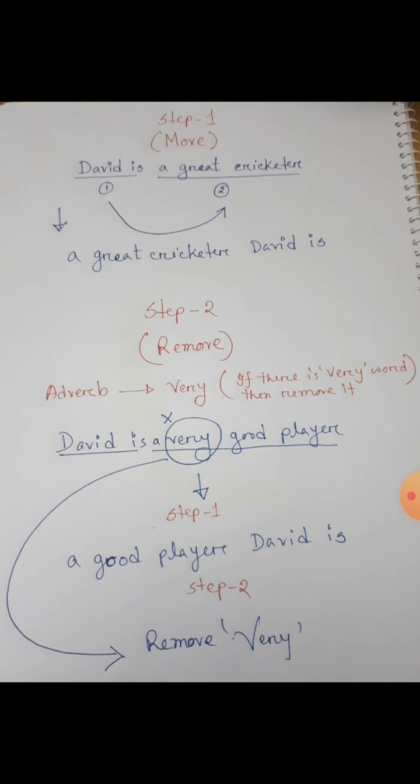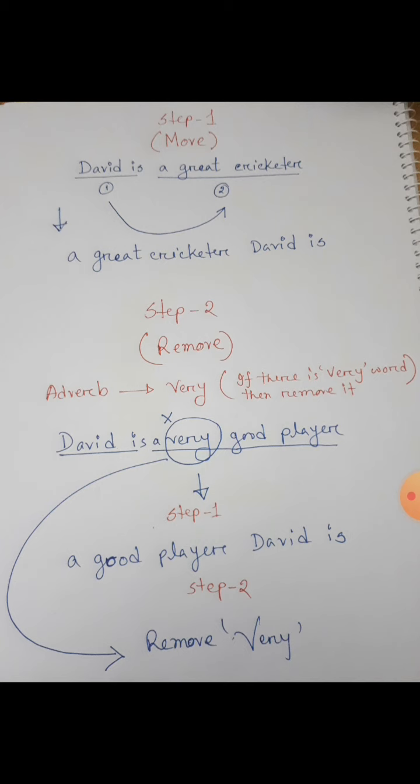Right below I have done it: A great cricketer David is. That means we exchange the parts of this sentence. The first will go last and the second will come first. That's it.